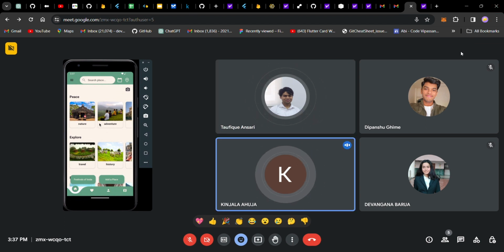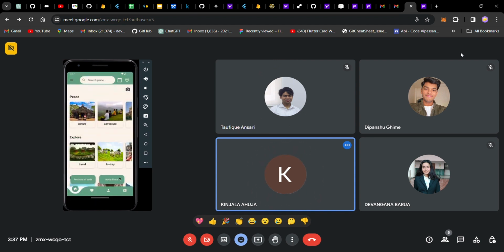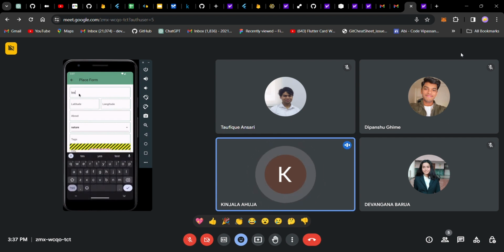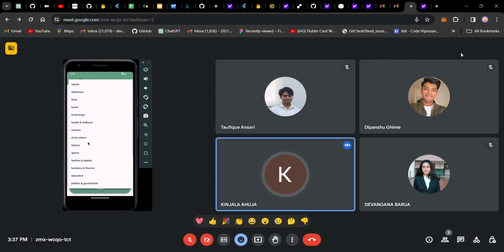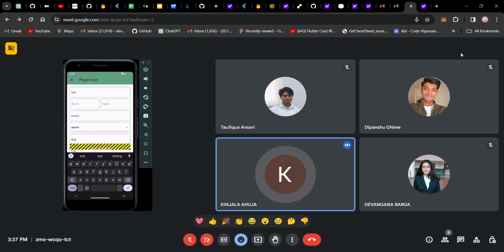As I already mentioned, we want to make it community driven. So here we are taking data from the user using an add a place option. If we click on add a place, it will open a form which will ask for name, latitude, longitude, about, category and tags. This will then be shown to the admin on the admin panel, which is made using Angular. The admin will manually verify whether it's proper or not, and as soon as he clicks on verify, only then will it be displayed on the user's app.